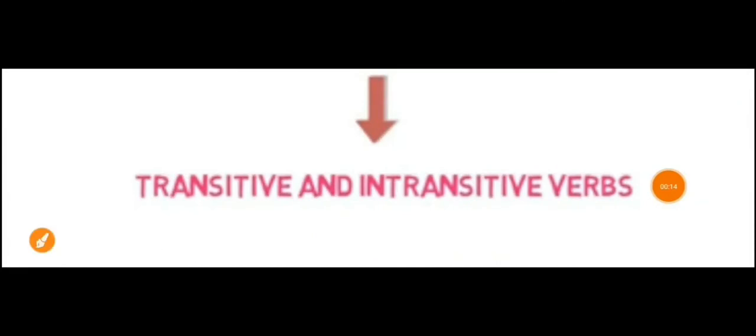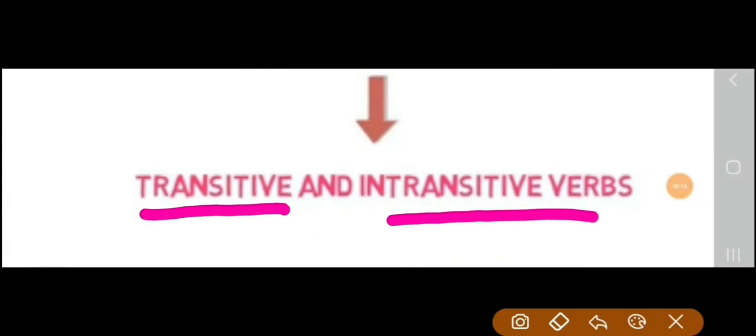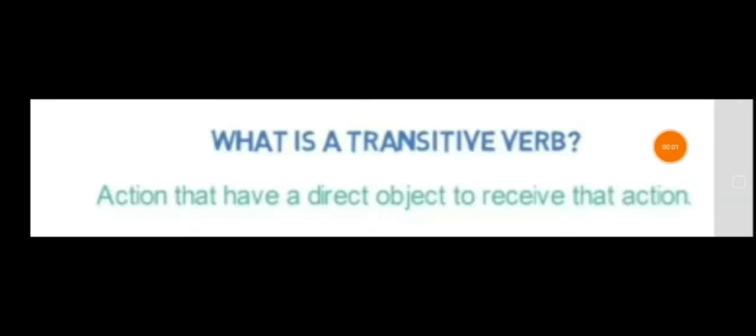Let's look into the main topic of today, which is transitive and intransitive verbs. What is a transitive verb? Transitive verb is an action that has a direct object to receive that action. So children, it is an action verb with a direct object. Let's look into a sentence example to make things clear.